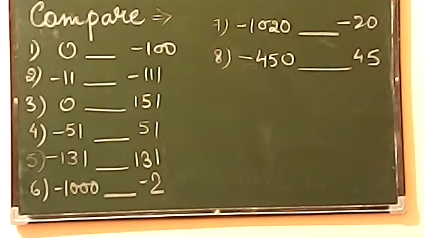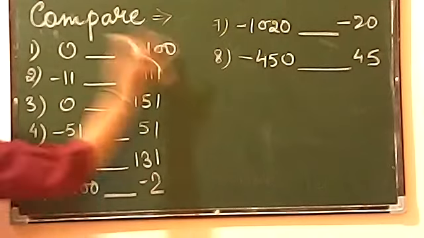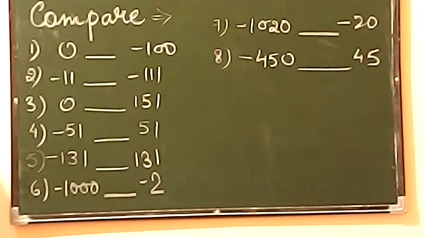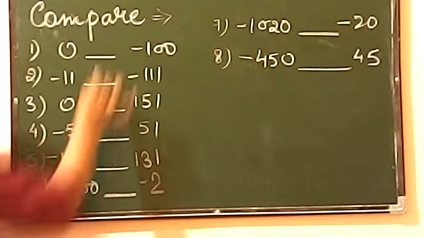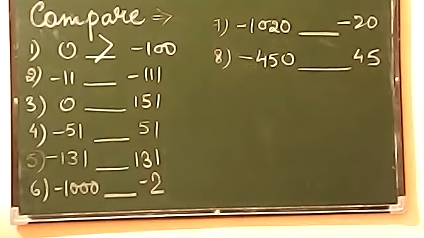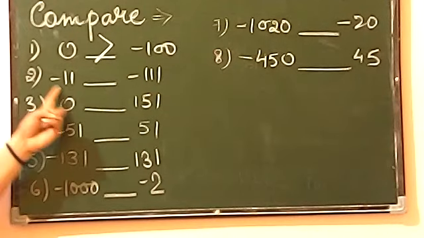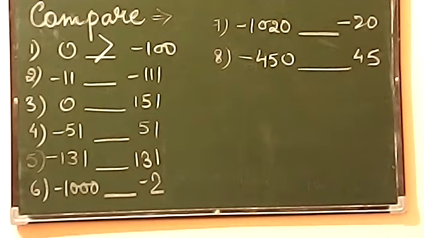So dear students, as you all can see, I gave you the comparison here, and in all these comparisons, you will find some are negative, some are positive numbers. The first question, one is 0, one is negative. And you know 0 is always greater than all the negative numbers. It means the first one, 0, is greater. All of you match your answer along with me. Second one, minus 11, minus 111. This is the concept I taught you, beta. How much is the greater number in negative, that much smaller it will be here. So that means minus 11 will be greater in this case.